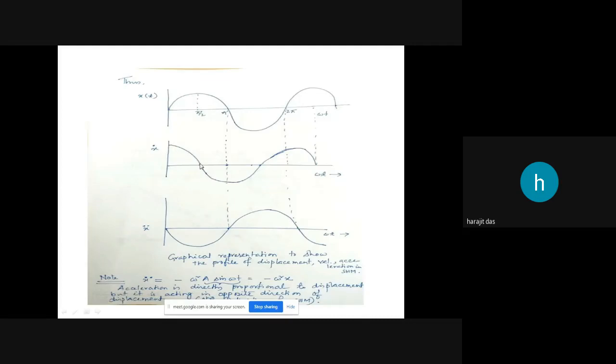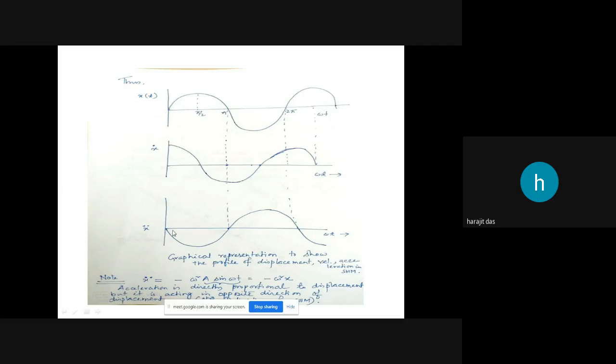This is the phase angle. Wherever there was a maximum value, here you will get a minimum value, and wherever there was a minimum value, you will get a maximum value. Here the amplitude will not be a, it will be omega into a, and here the amplitude will be omega square a.